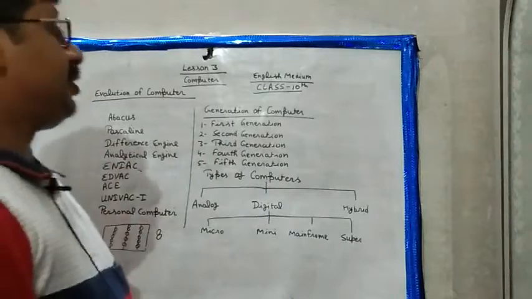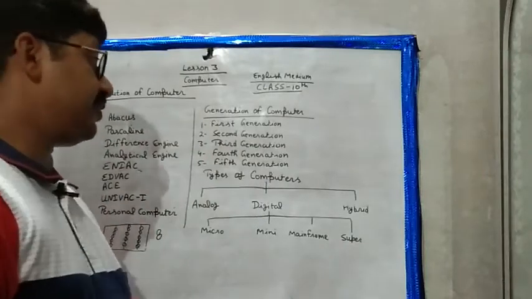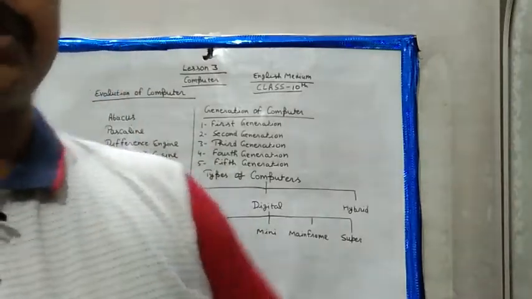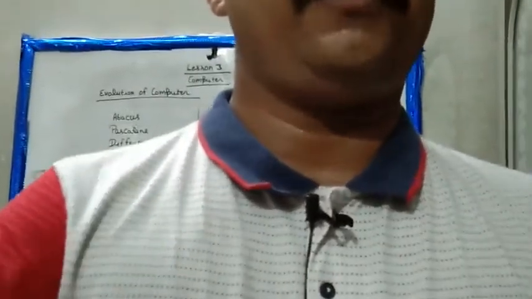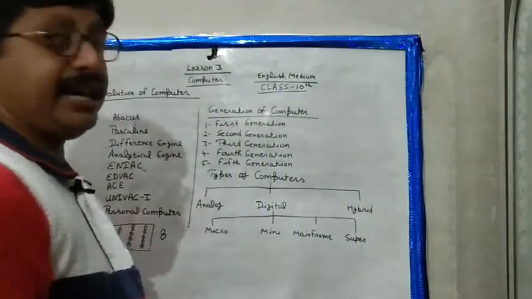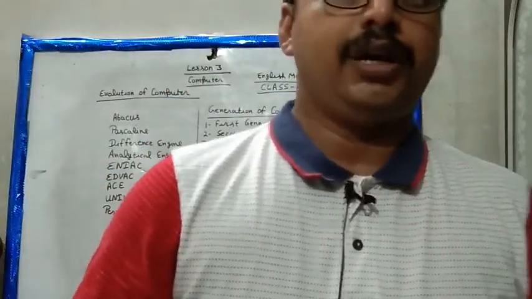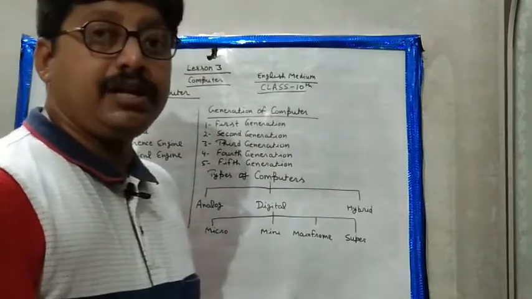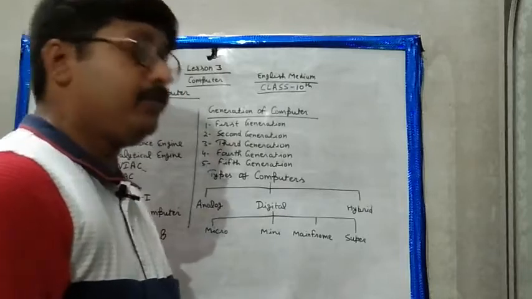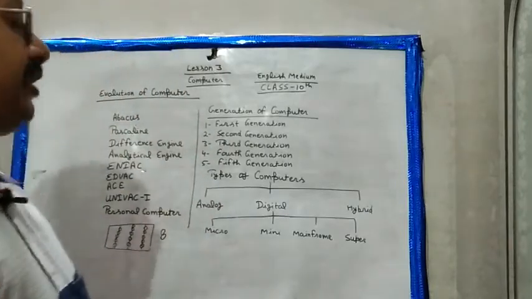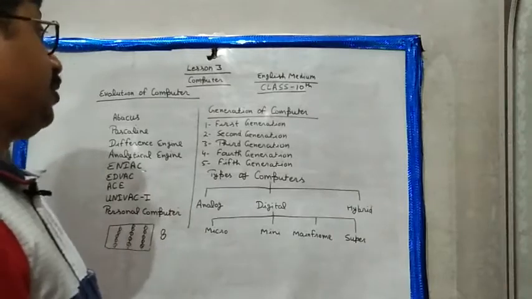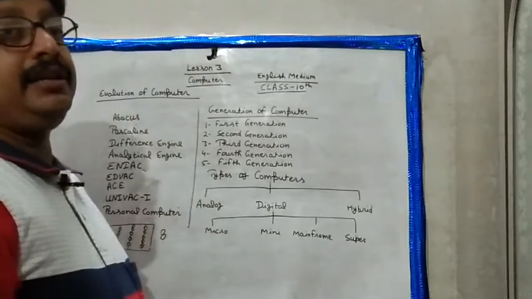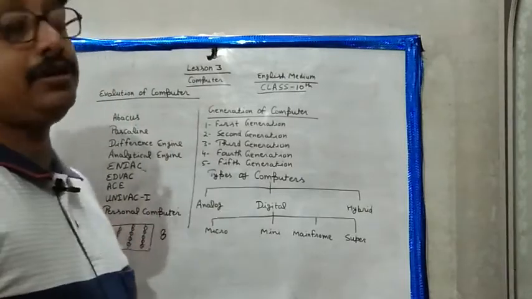As you all know, computers have 5 generations: first generation, second generation, third generation, fourth generation, and fifth generation. Each was mainly used for different things. The first generation used vacuum tubes. Vacuum tubes are made of glass. The second generation of computers used transistors, and they could work faster than the first generation.